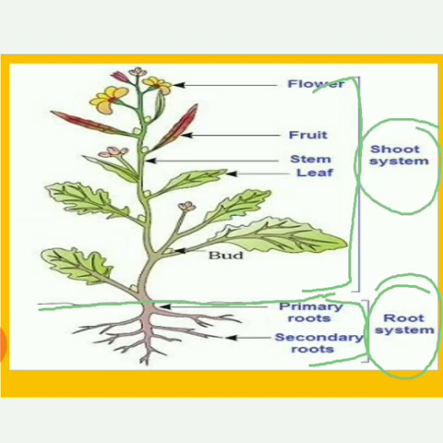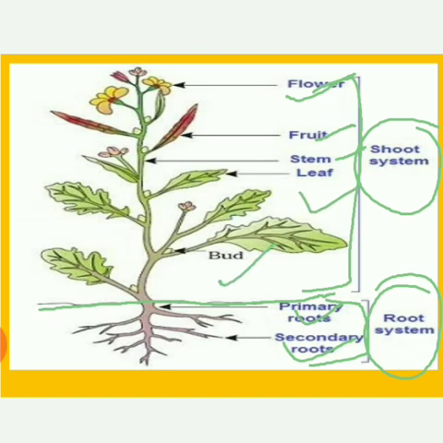Now, roots can be of two types only, primary and secondary. These are the types on the basis of the growth or origin from where roots are grown. And shoot system is divided into other parts which are above the ground, like flower, fruit, stem, leaf, bud.